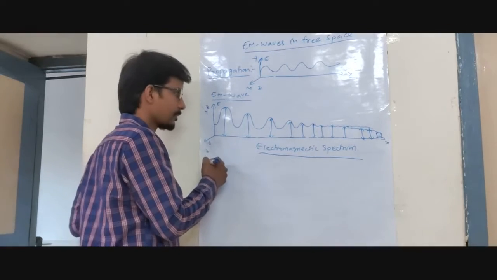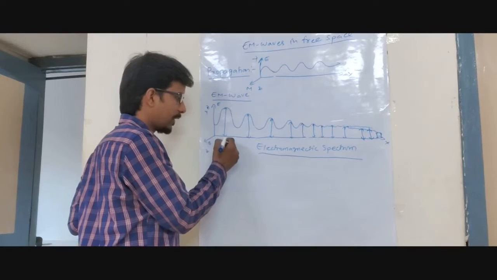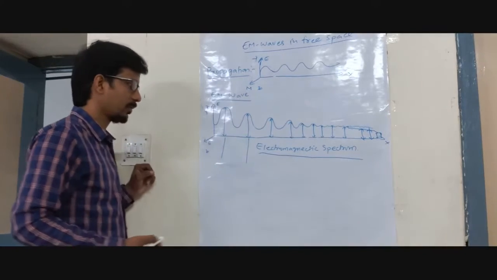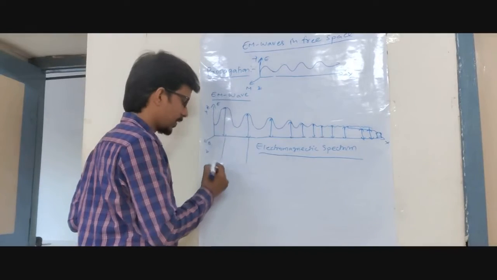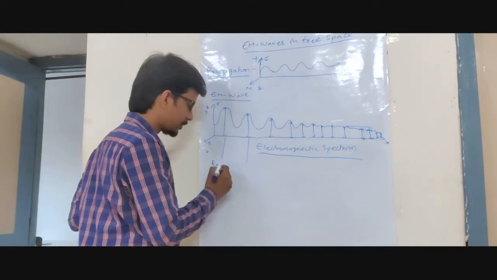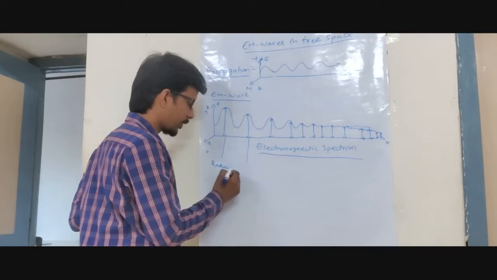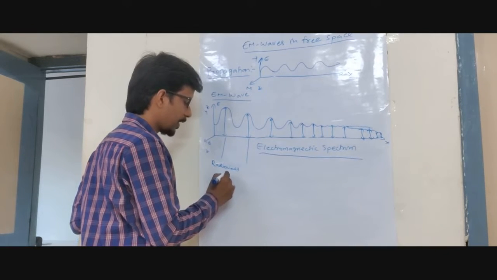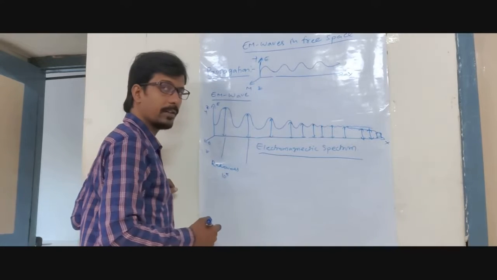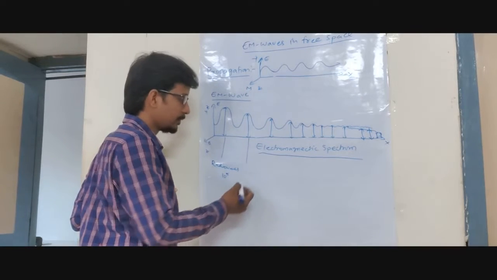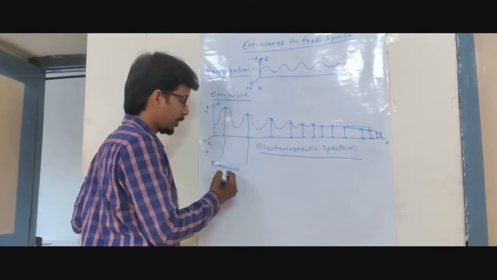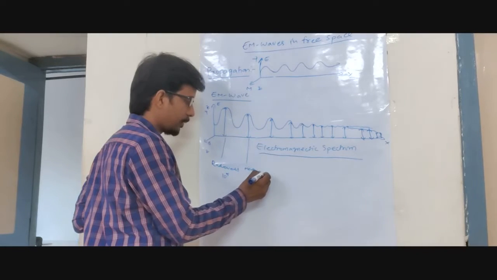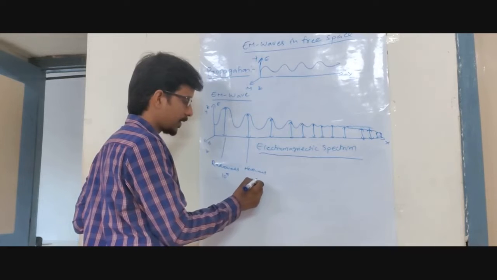Let us see the different types of spectra. I will try to explain. Here we get the radio waves. What are radio waves? The range is nearly 10 power 5 to 10 power 7. Again, if you move from radio, we get microwaves. The amplitude is decreasing a little, 10 power 3.